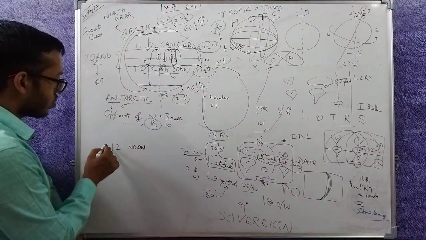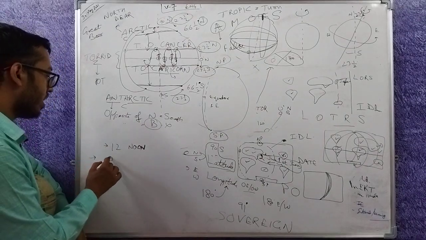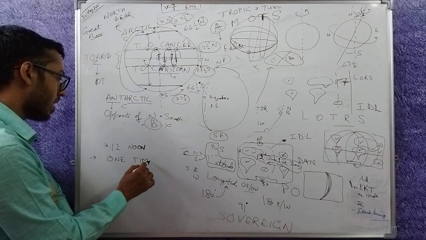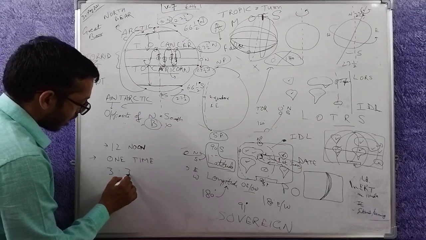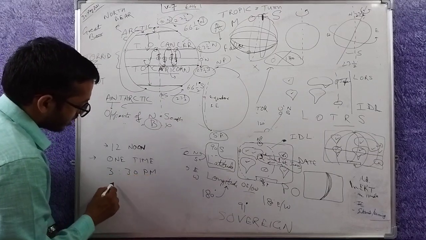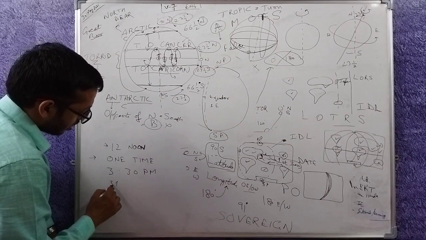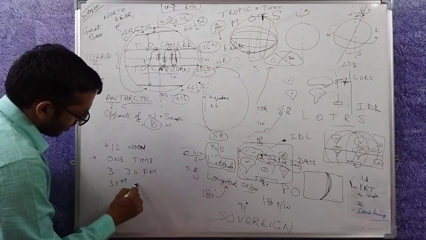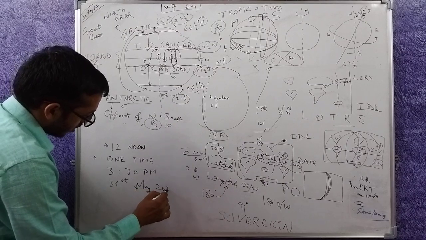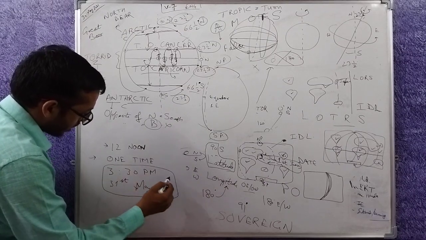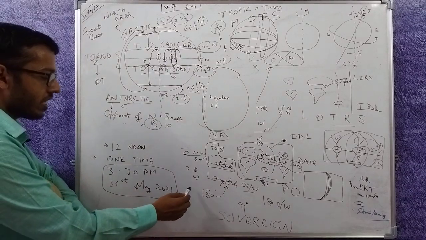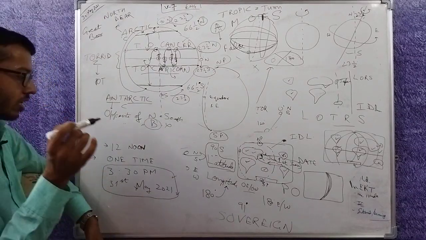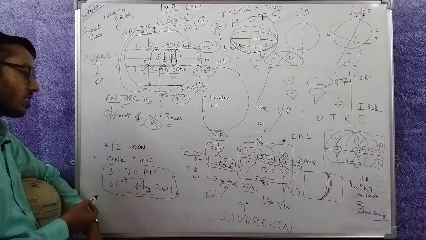There could have been multiple ways to define time. For example, we can define only one time as that time at that instant all over the earth. For example, right now in India time is 3:30 p.m., date is I think 31st May 2021. So if the whole world starts following this time, at this instant every clock in the world is changed and this becomes the time, wouldn't it become very easy? Everyone has this date, everyone has this time.